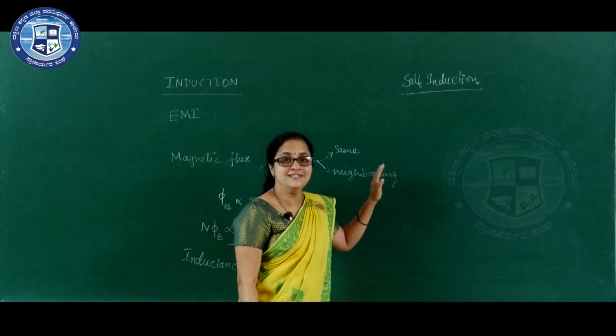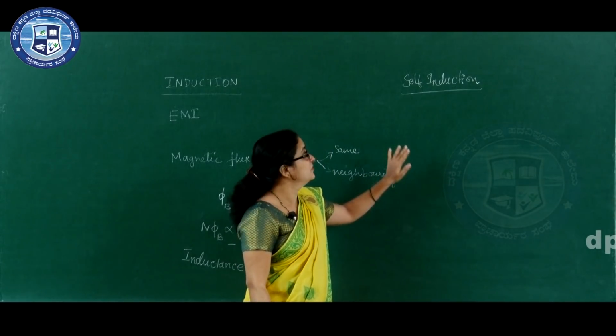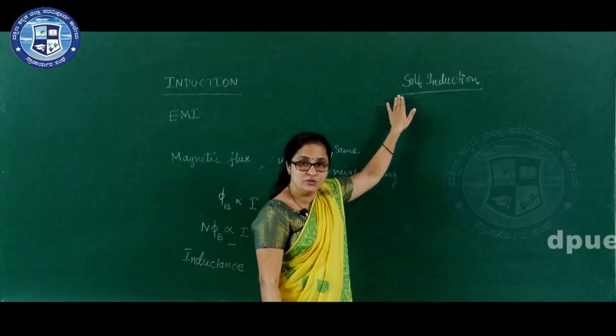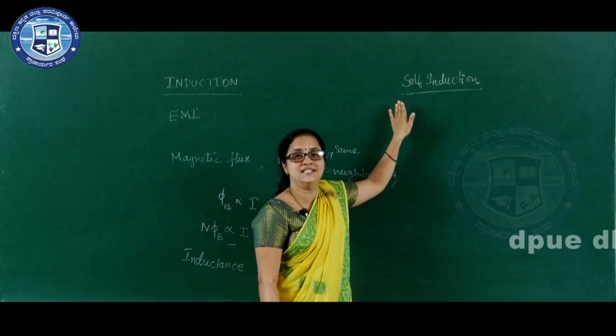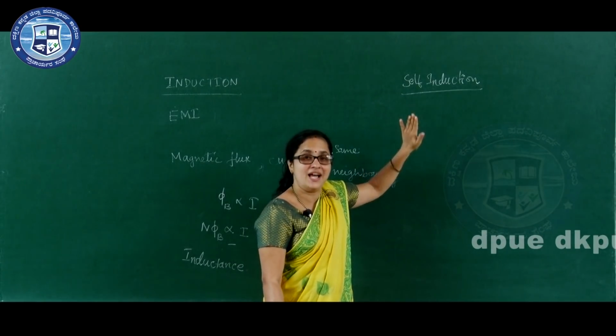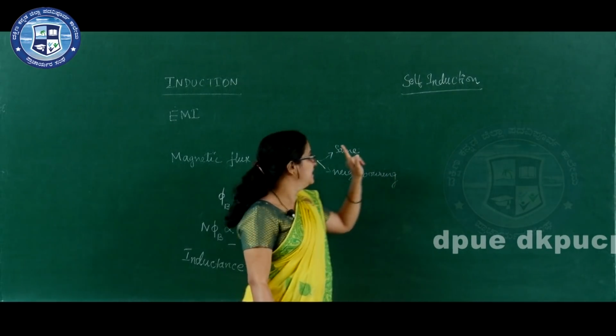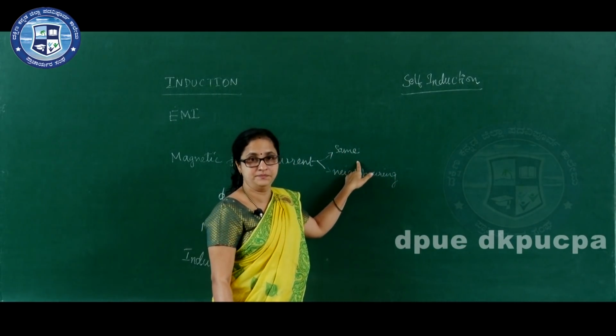Self induction is the phenomenon in which EMF is induced in the coil due to change in the magnetic flux as a result of change in current in the same coil.